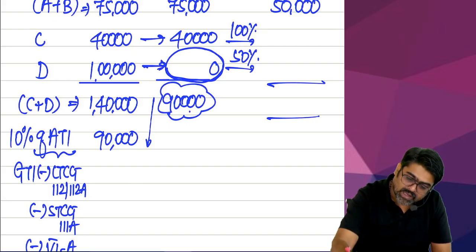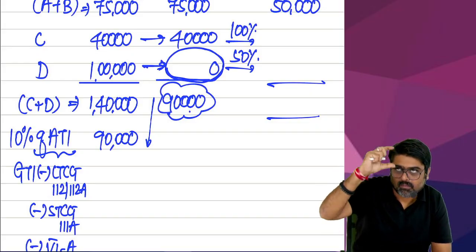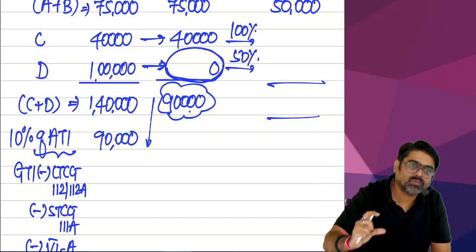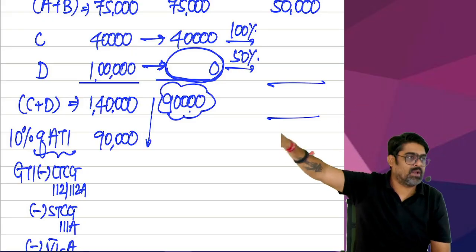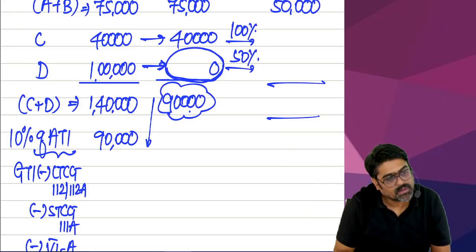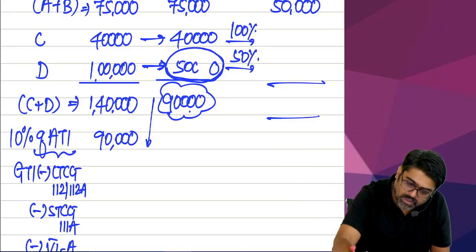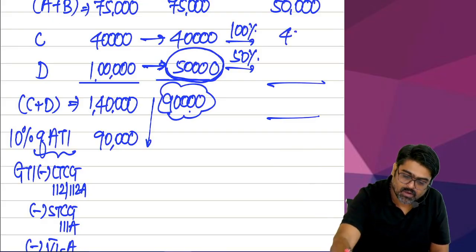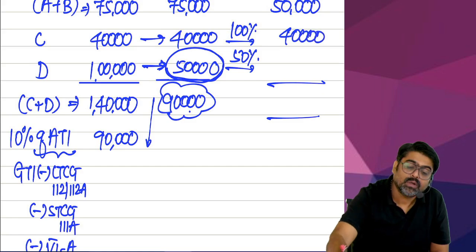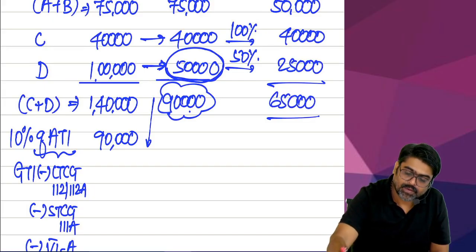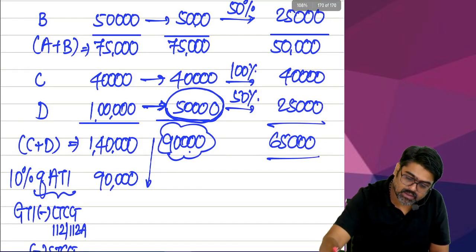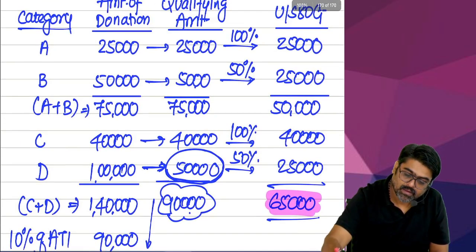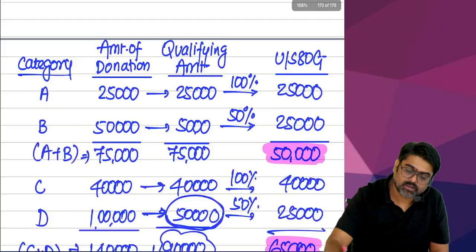So 90, C plus D both cannot be more than 90. Out of that you are saying C is fully qualified. So D should be how much? 50 only. Out of 1 lakh only 50 will qualify. Yes or no? 40 will be allowed fully. And 50,000 will be allowed 50%, 25,000. So total is. So now in this case, pink color, pink color. This is what?